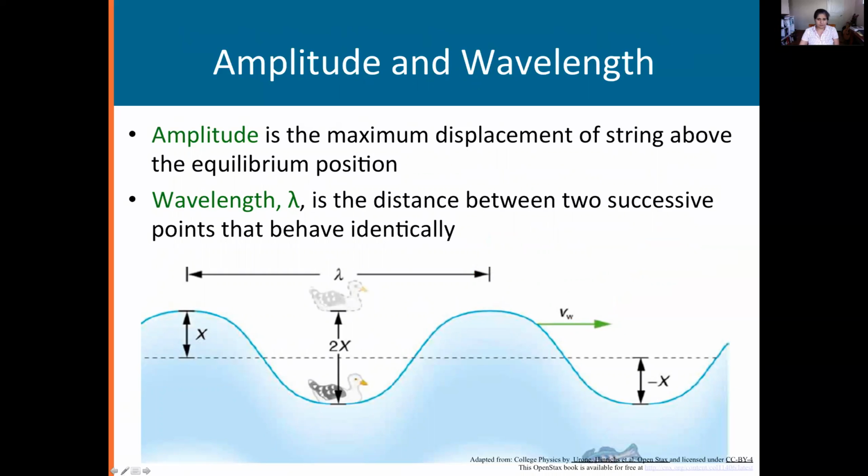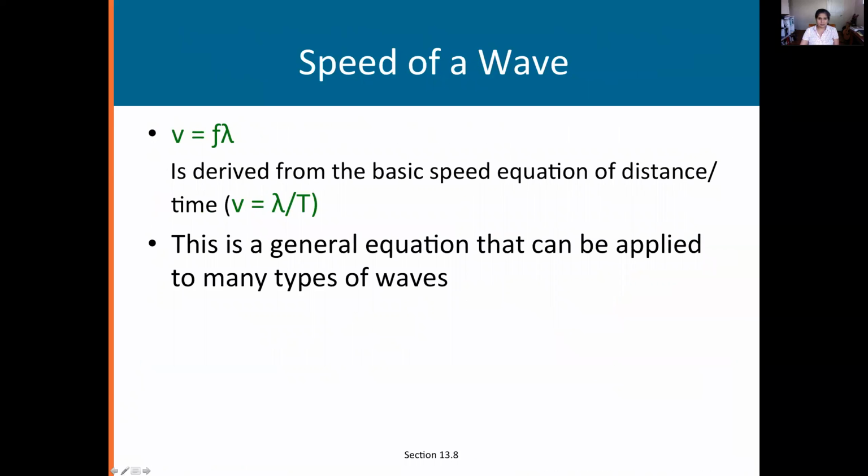Here's an actual water wave showing you that the wave is traveling out to the right along this green arrow, and the duck is bobbing up and down right where it is. It's not being carried forward by the wave. This is a toy duck, and it's staying right here, executing simple harmonic motion, yeah, of amplitude x. Okay, so you can see the wavelength here, the amplitude. You should be quite familiar with these things by now.